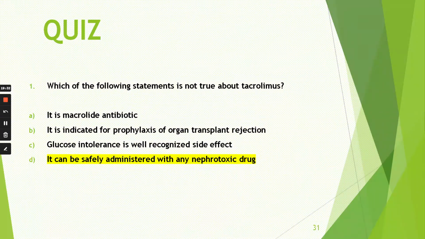First question is, which of the following statements is not true about tacrolimus? A. It is a macrolide antibiotic. B. It is indicated for the prophylaxis of organ transplant rejection. C. Glucose intolerance is a well recognized side effect. D. It can be safely administered with a nephrotoxic drug. Now the correct answer is D, which already I have highlighted.